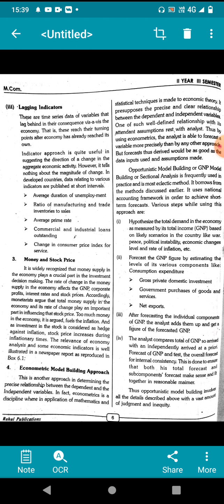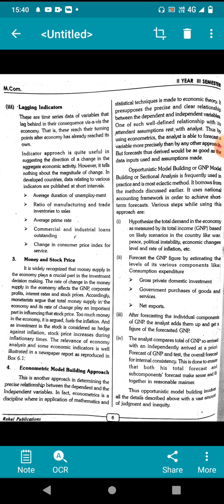Next, money and stock prices. It is widely recognized that the money supply in the economy plays a crucial part in investment decisions. For manufacturing we require capital, and money is mandatory for processing manufacturing or production. That is called money and stock prices.